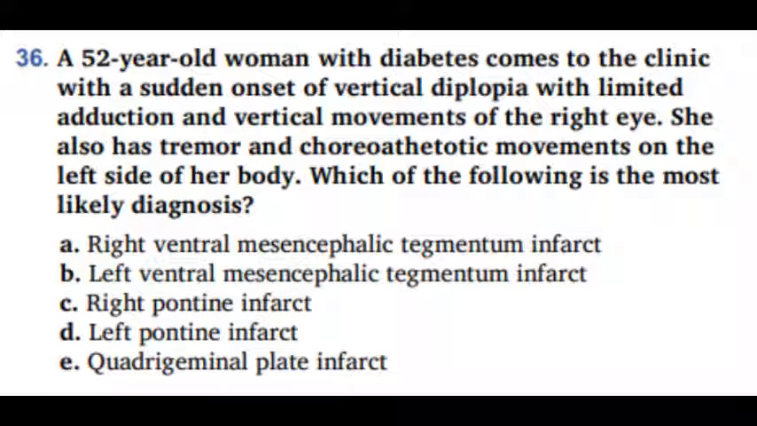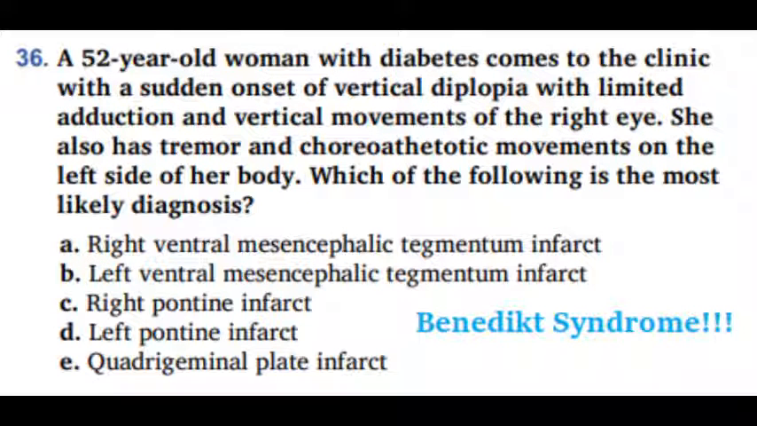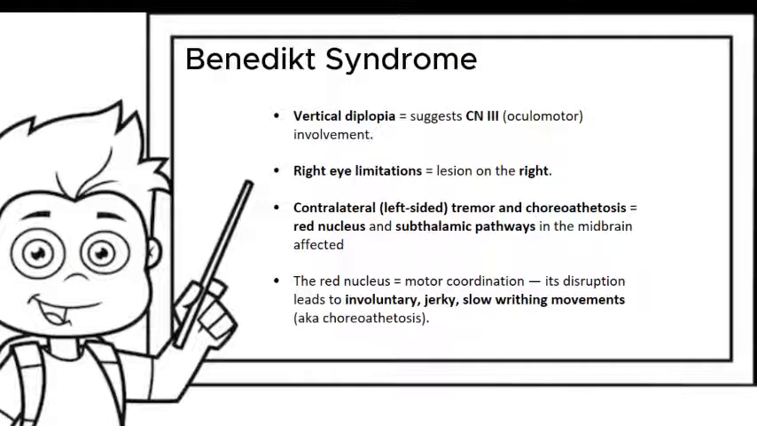If after reading this case, what came into your mind was, oh, this is a classic presentation of Benedikt syndrome, just close this video. You really do not need it. Yes, you're right. This is a classical presentation of Benedikt syndrome, which is a midbrain stroke syndrome. Let's break it down. In this case, we see that this patient has vertical diplopia.